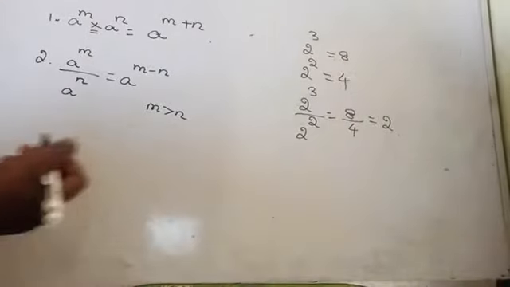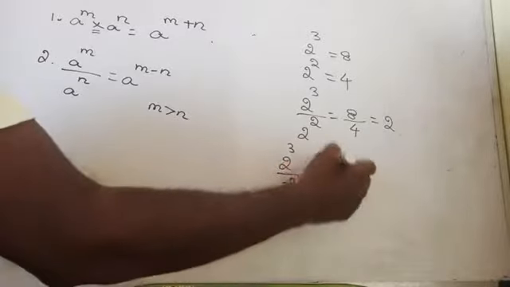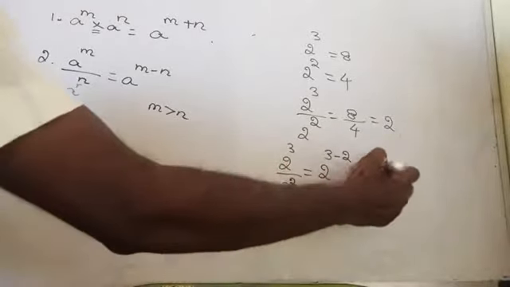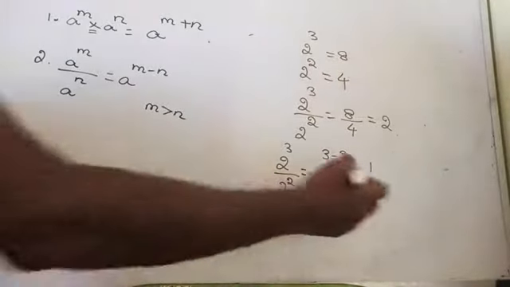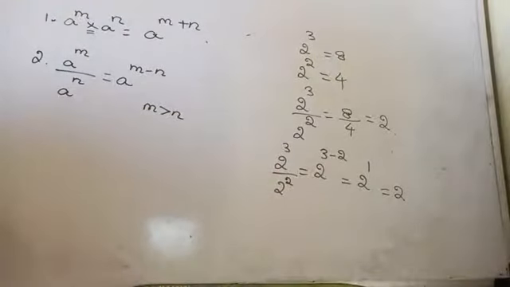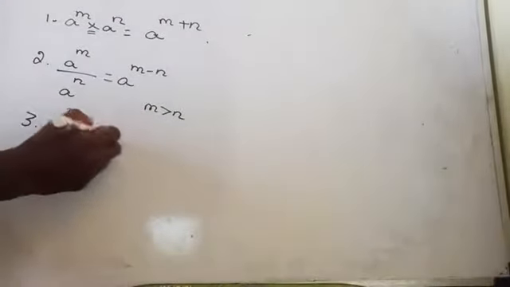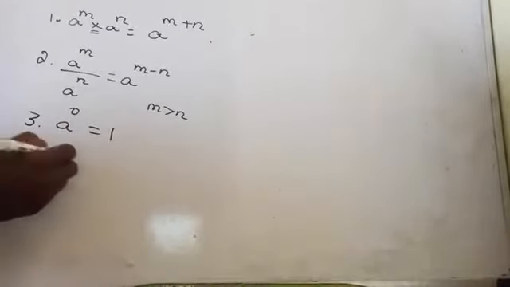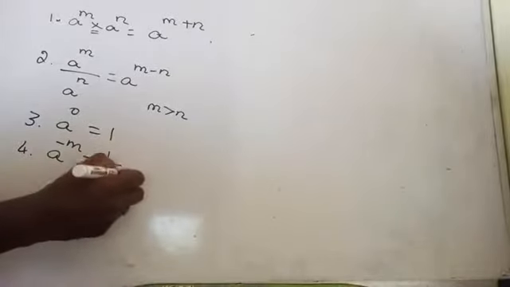Now, this same thing can be written as 2 to the power 3 by 2 to the power 2 equals 2 to the power 3 minus 2, which is 2 power 1, which is 2. That's what a power m by a power n is: a to the power m minus n, where m is greater than n. Then anything power 0 is 1. Then the fourth one, a to the power minus m, can be written as 1 by a to the power m.